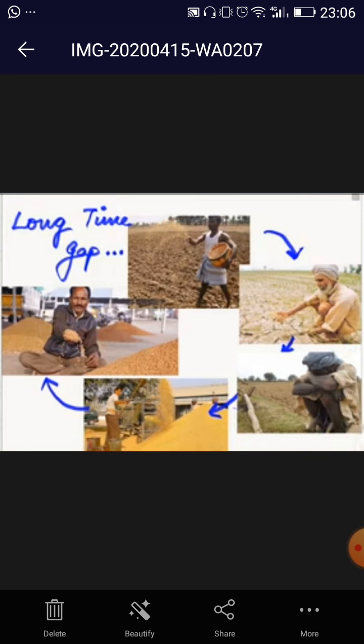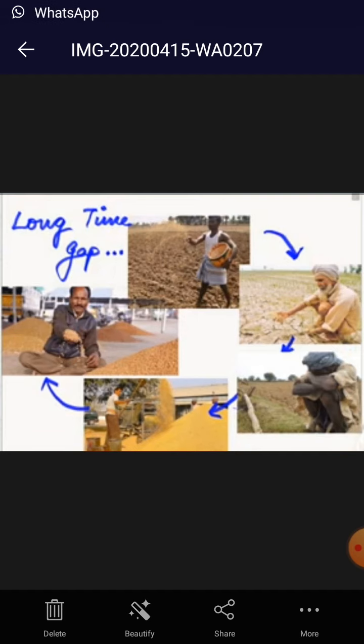Because you know that in rural areas we are generally dependent on agriculture, and agriculture doesn't mean that you sow a crop today and tomorrow you get its return, or within a period of 1 month you will get your returns. This is not possible. It takes around 3 to 6 months to realize your income from agriculture.